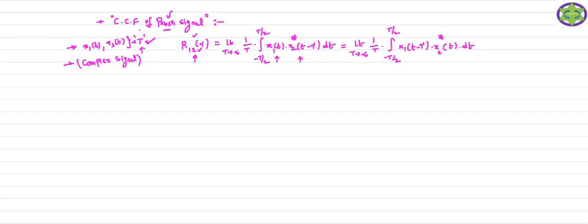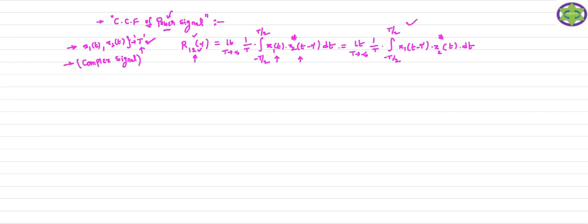Now, the definition of the cross correlation function is denoted by R12 of tau. Correlate the first signal with respect to the second signal. Using this formula, I can write this expression: limit T tends to infinity, 1 by T, integral from minus T by 2 to T by 2, x1 of t into the conjugate of the second signal, because it is R12 of tau. Whatever result is obtained from one formula, you will get the same result from the other.